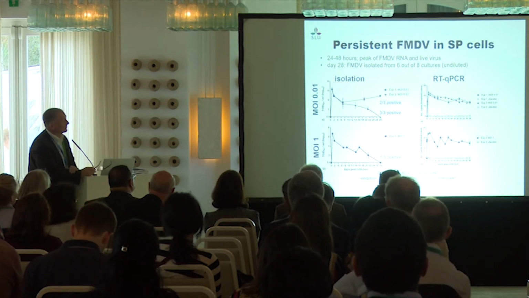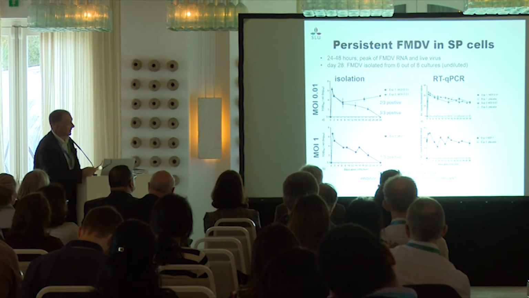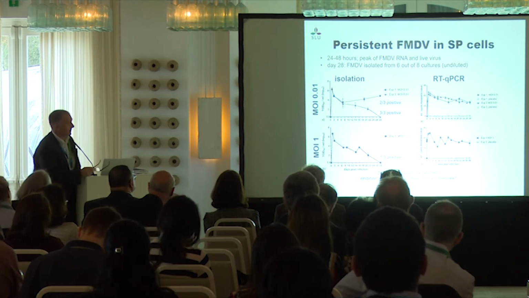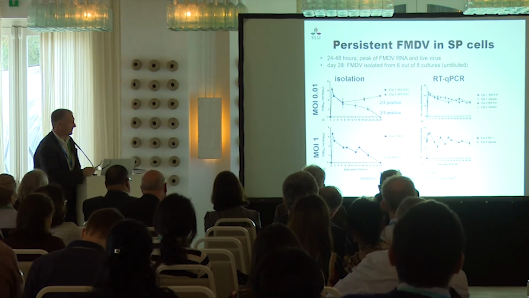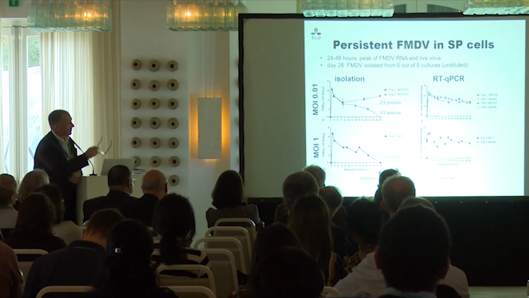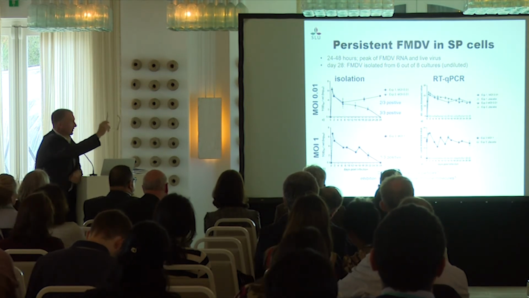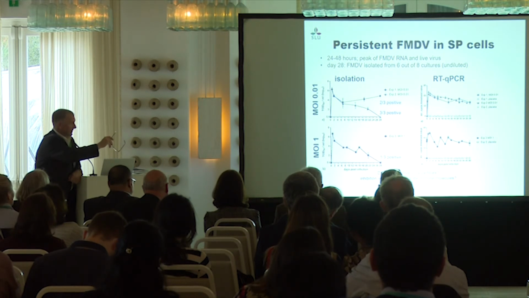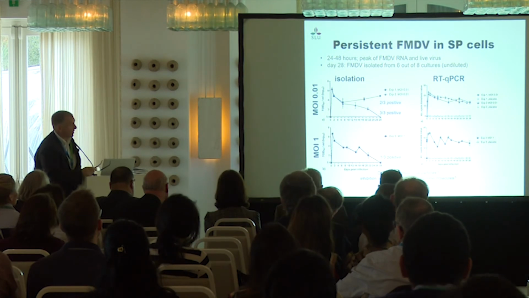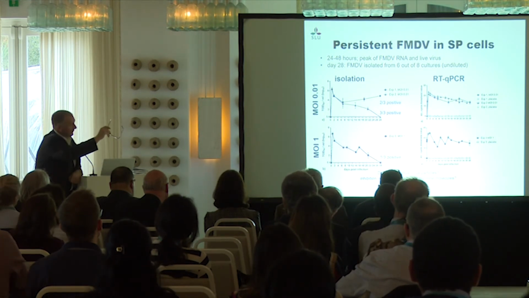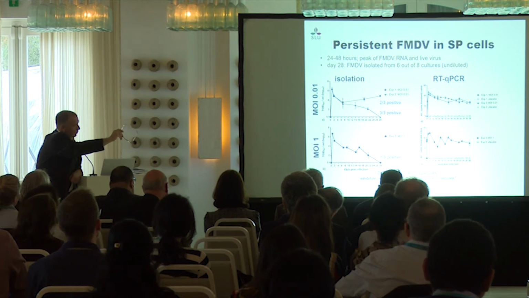Then we have also done titration of the virus, by isolation in cell culture, but also by RT-PCR, detection of the RNA. By isolation, in both of these two experiments with different animals, we can see that despite the MOI, there is a very strong multiplication of the virus at 24 hours, then a decline. For some animals it was stable after, and for others it was declining to quite a low level.